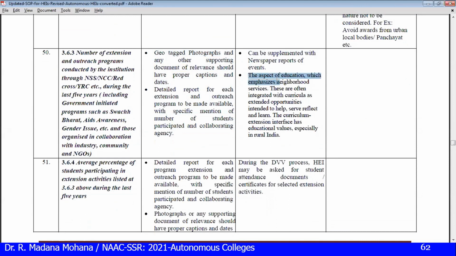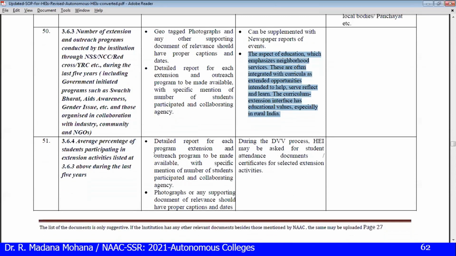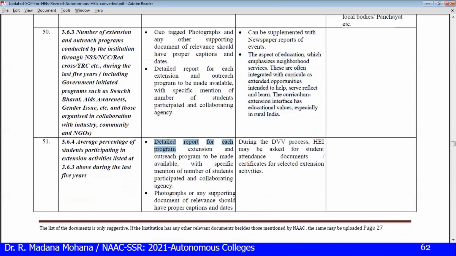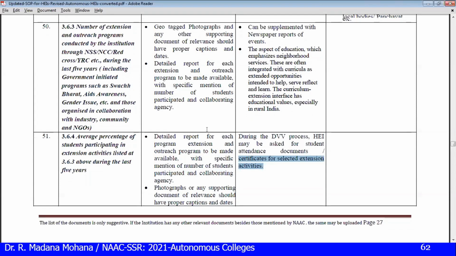The aspect of education which emphasizes neighborhood services is often integrated with curricula as extended opportunities, which helps students serve, reflect and learn. The curriculum extension interfaces as educational values, especially in rural India. Then the percentage of students participated, and a detailed report of each extension program made available with the number of students participating. Photographs or any supporting document should have proper caption and dates. During DVV, they will ask for some student documents, attendance and certificates for selected extension activities.